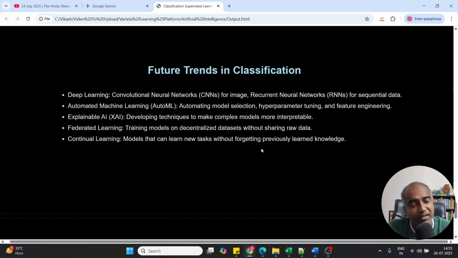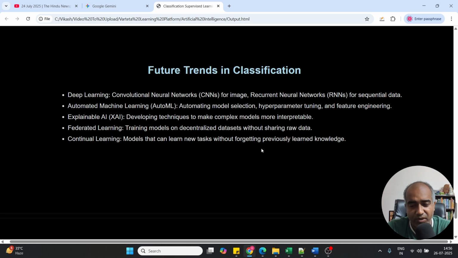After looking into the details, like how it has performed and why it reached that answer based on that data, it could be really useful for the model developers, those who are developing the model. Then federated learning: training models on decentralized datasets without sharing raw data.